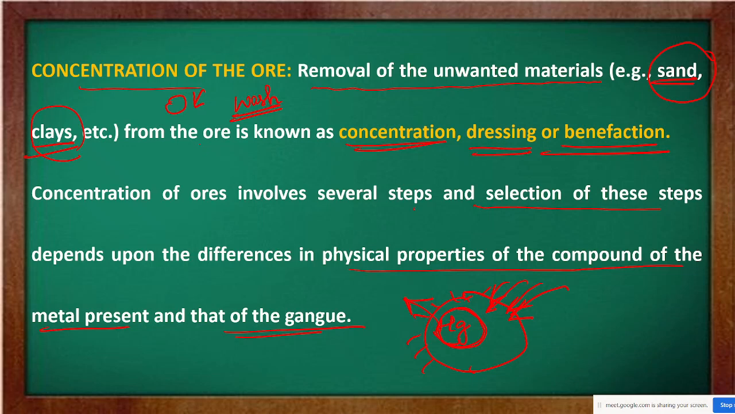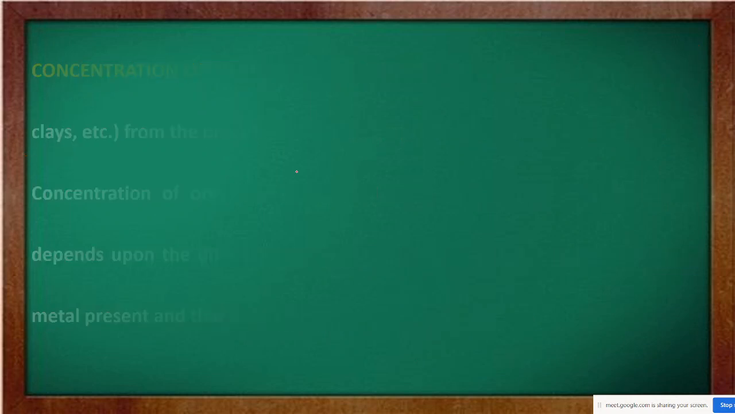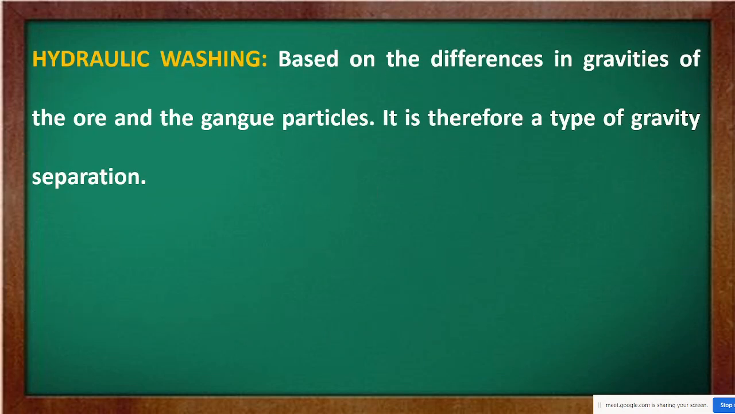Now we are going to see what are these several steps involved in the concentration, meaning what are the different ways of washing out these gangue particles. That means for this sand, clay, whatever is present, how do we wash this mineral to remove them? Let's see this. The first one is hydraulic washing. Now what is hydraulic washing here? It is based on the differences in the gravities of the ore and the gangue particles, therefore it is a type of gravity separation.